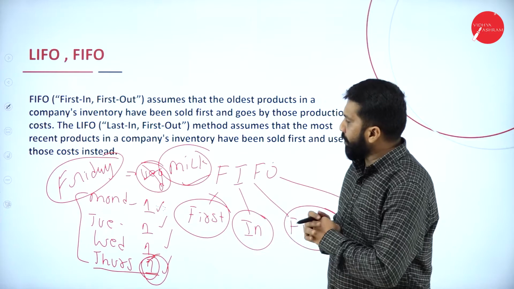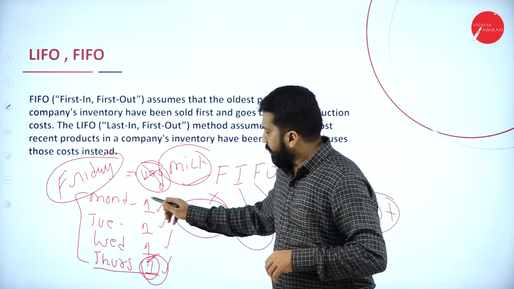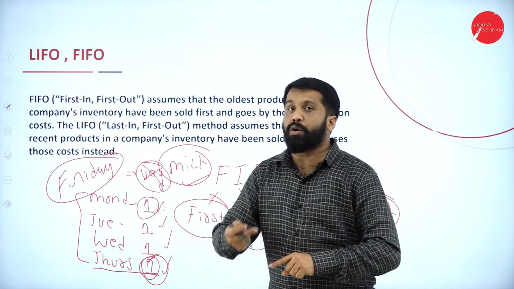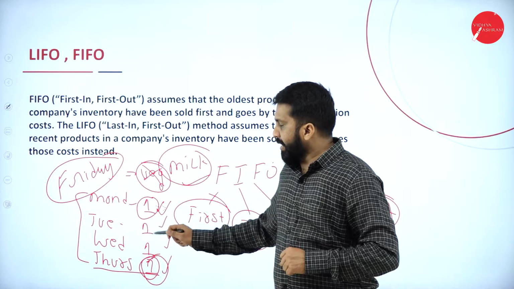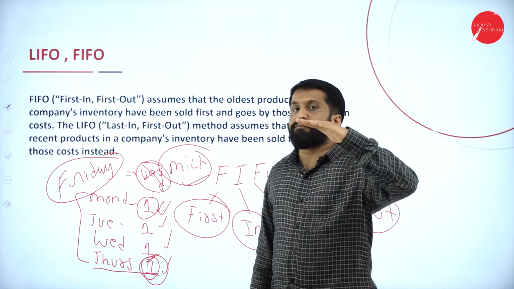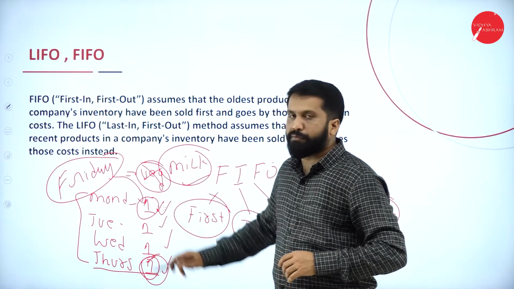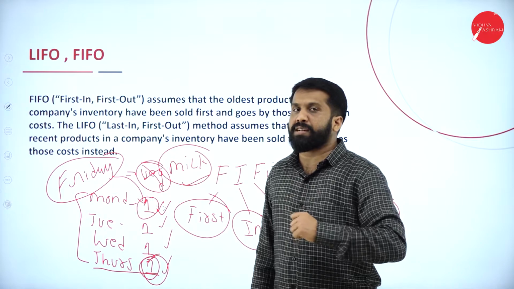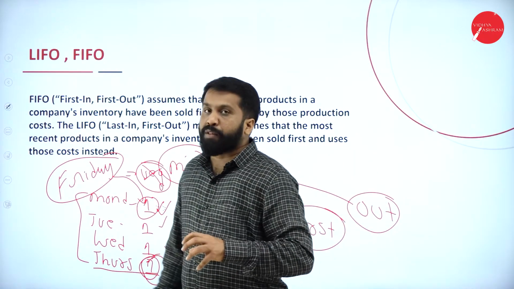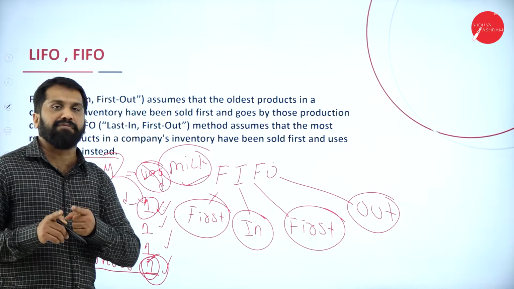Now, what is this? First in: which one did you receive first? This one. First out: which one did you use first? This one. Second in, second out. Similarly, first in, first out means whatever you have received first, you have to use first, you have to finish first. That is called the FIFO method. Hope you understood what FIFO is.